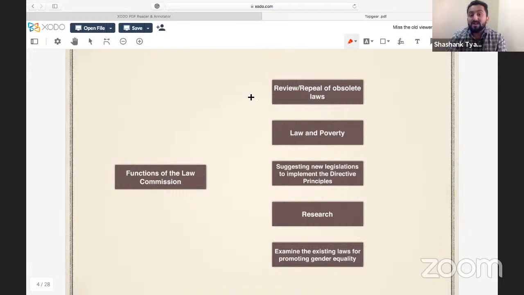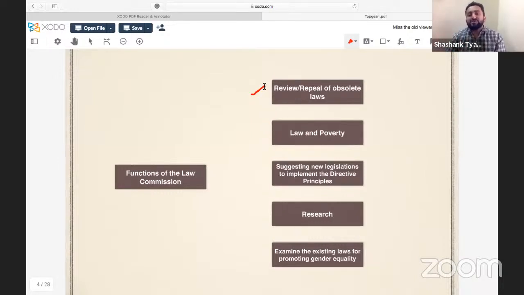First is review and repeal of obsolete law. Now what is this? Law Commission was formed in 1834 by the Charter Act 1833. So if we look at the present criminal codes, for example, Indian Penal Code, Indian Evidence Act, and the criminal procedures, all of these codifications are product of those law commissions which were there before India got independence.